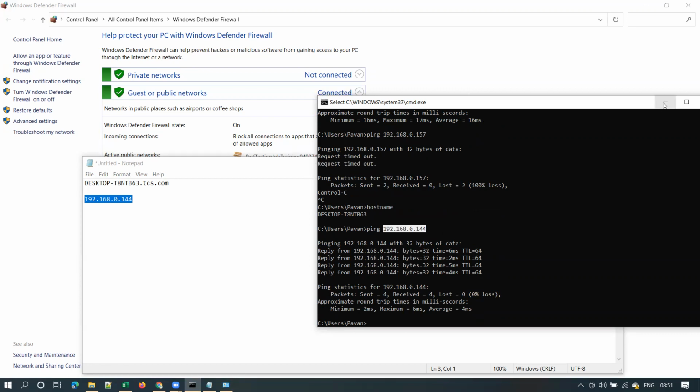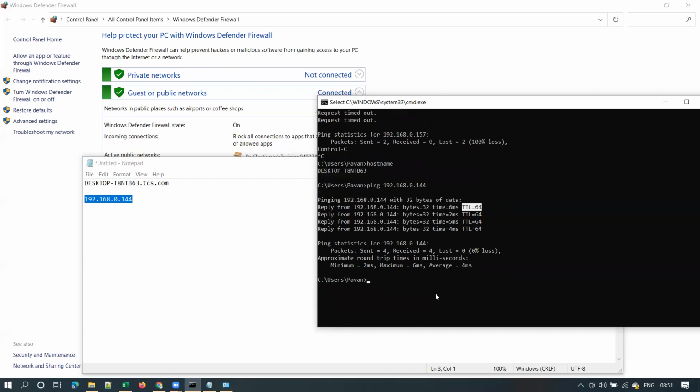Is it clear, everyone? If you are able to communicate, you will get a response like this, a reply from that machine, and you get how many bytes of response you got, and the time in milliseconds. This is 6 ms, meaning milliseconds, right? TTL means, I think, time to last byte.